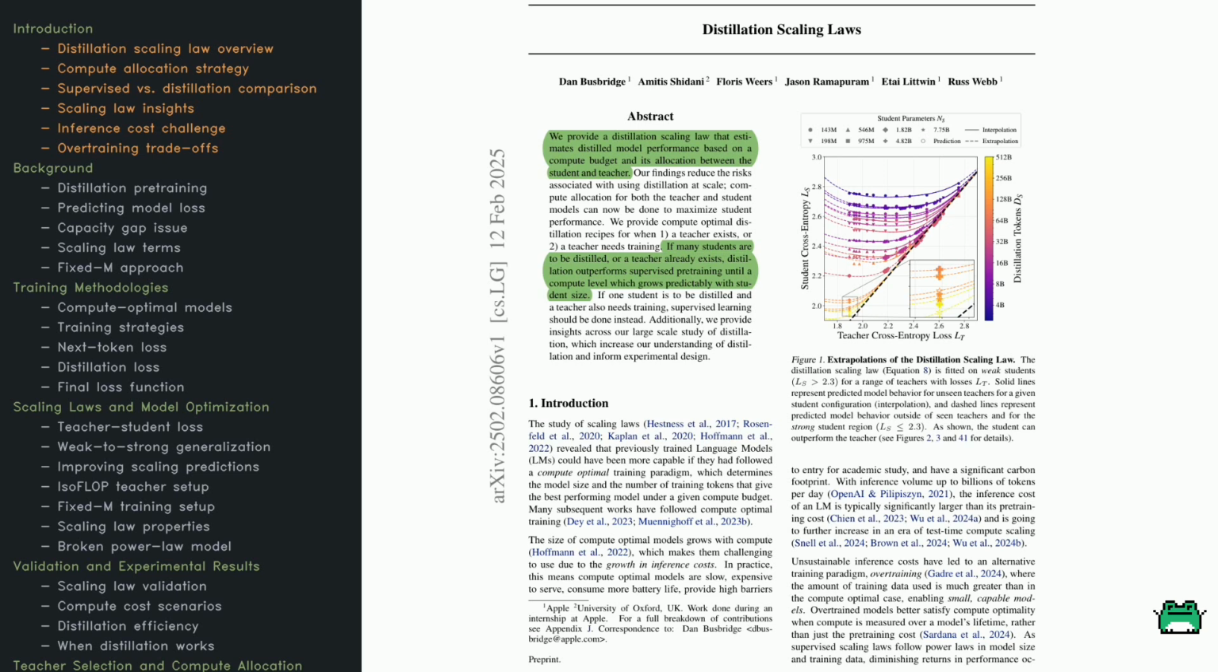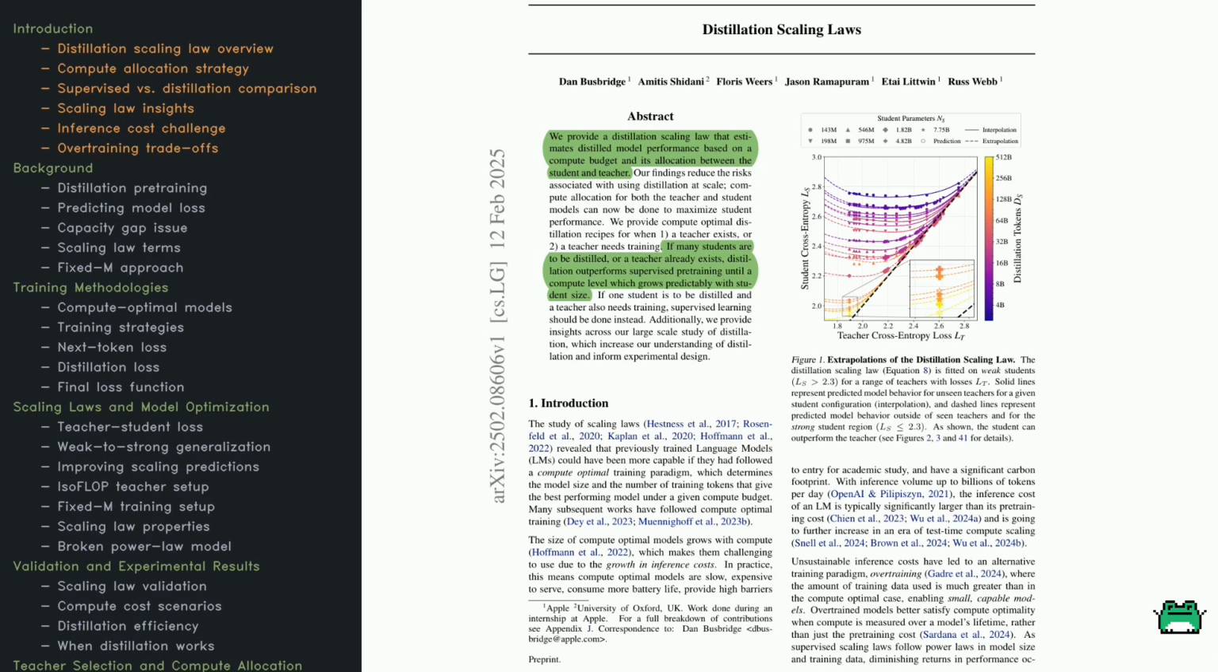This extra information can help the student model learn faster or achieve better accuracy than it would through standard supervised learning. In this paper, we have a distillation scaling law, which is basically a way to predict how well the student can perform given a fixed compute budget, depending on how we split that budget between training the teacher and training the student. The key question is how best to juggle compute resources to get the strongest possible student model.